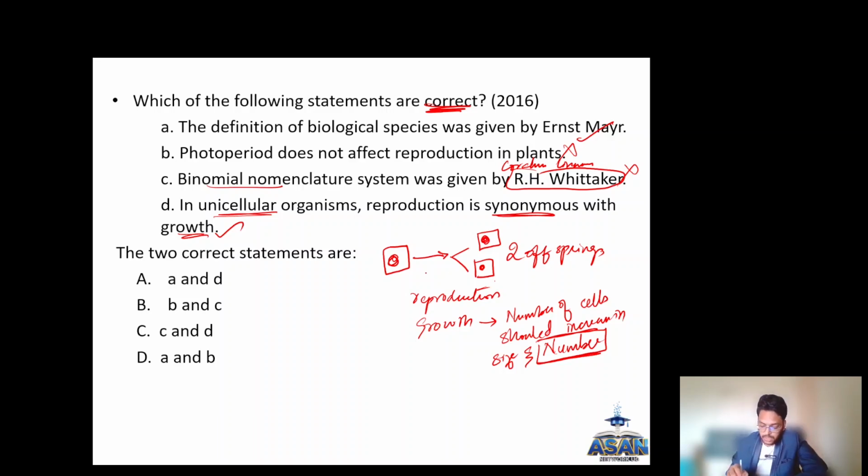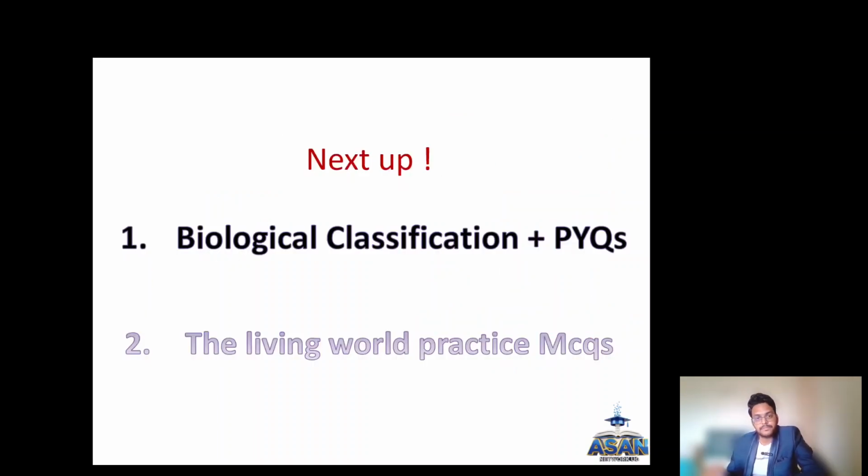So if a unicellular organism divides into two, it is going from one cell to two cells. The number has increased, so it is also growth. So if a unicellular organism reproduces, it is synonymous with growth. So both the options are right. So A and D are right. So the answer is option A.